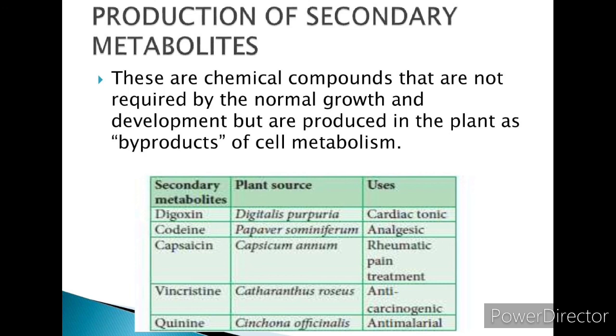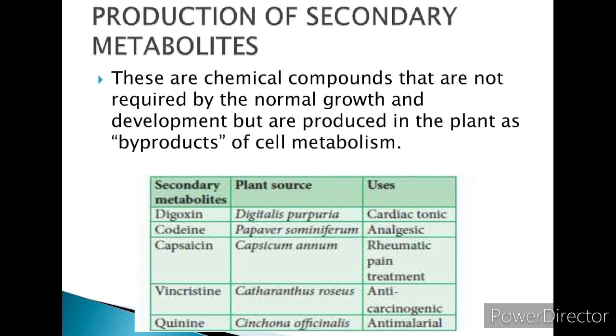The process of production of secondary metabolites can be used for commercial production. A few examples of industrially important plant secondary metabolites are digoxin, codeine, capsaicin, vincristine and quinine. These are all secondary metabolites which are produced for industrial purposes.